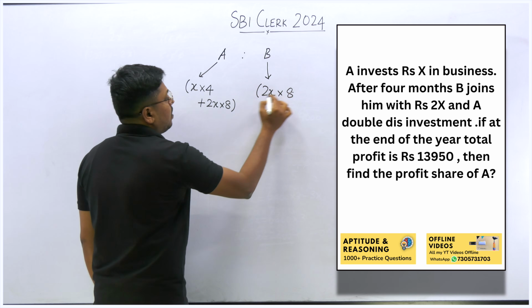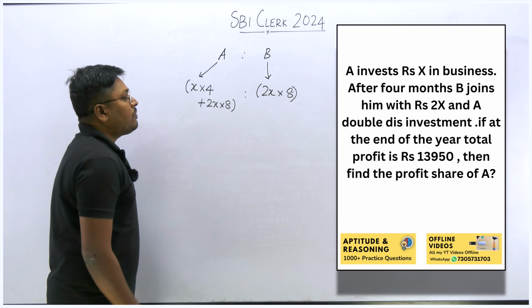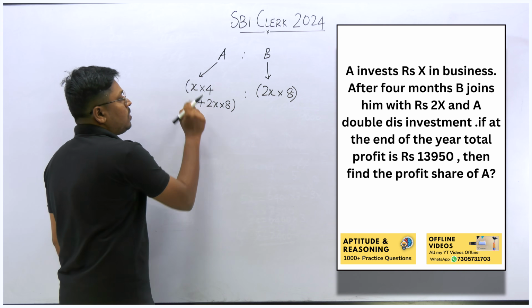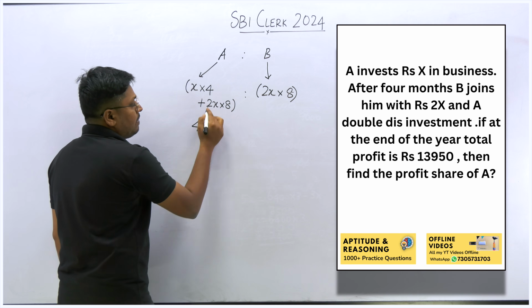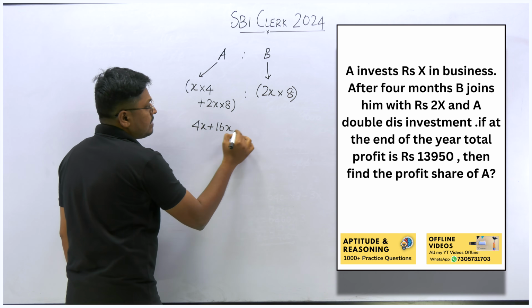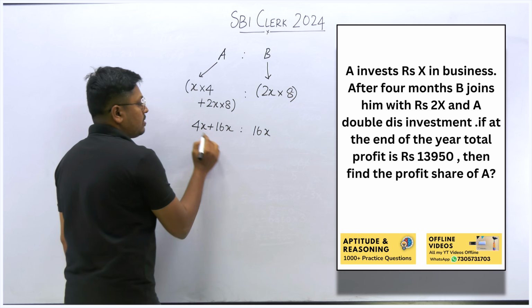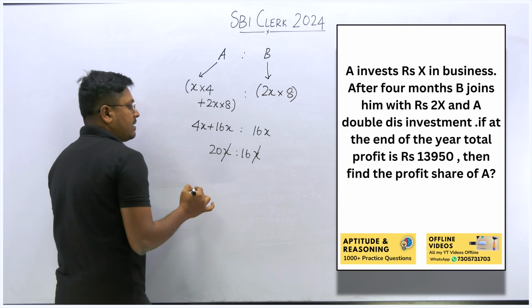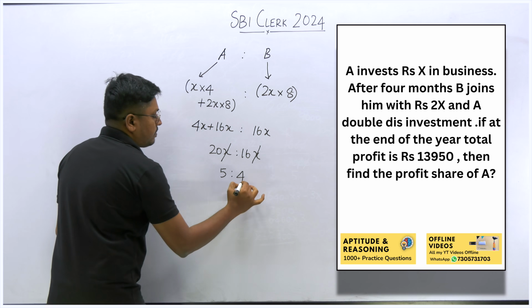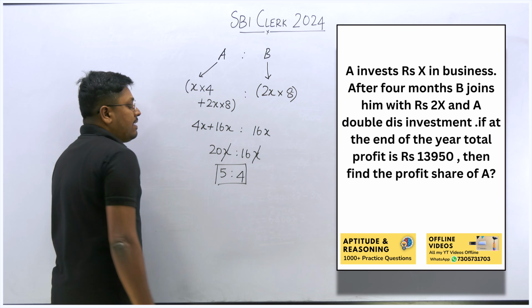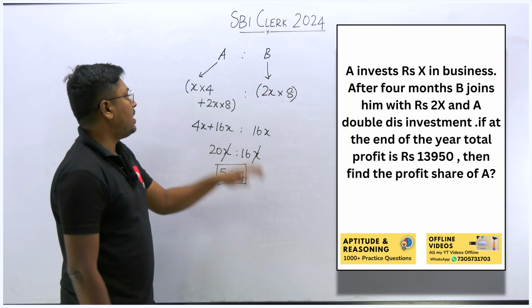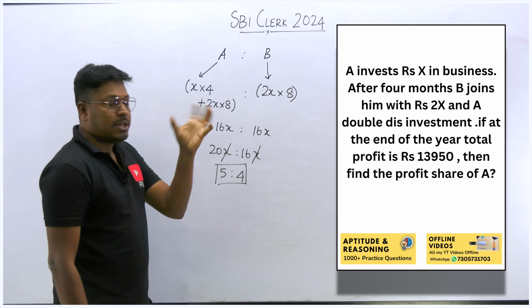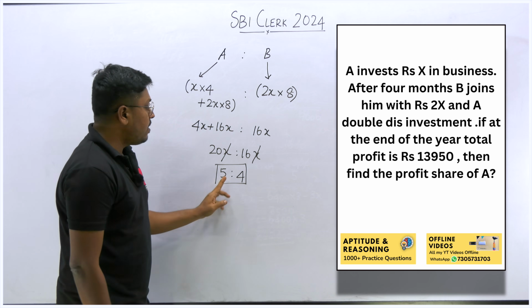So friends, understood or not how I wrote this? Now we have to find the share of the person A. Just see here, 4 into X will be 4X, and 8 into 2X will be 16X, and here also 16X. So 20X is to 16X. We can cancel X and X here. So this will be 5:4. Now we got the investment ratio, that is 5:4. They have invested this much for this many months, so the total profit has to be shared in the ratio 5:4.